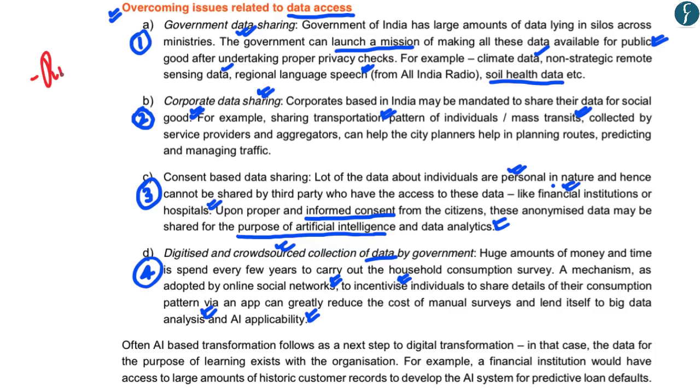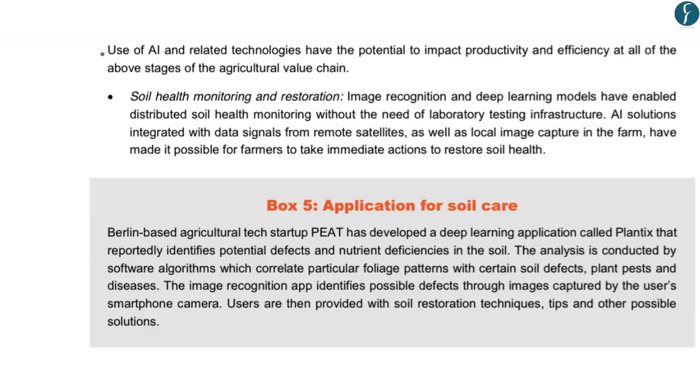Now, let us understand how artificial intelligence can be used in the field of agriculture for the aid of farmers. According to the NITI Aayog report, the use of artificial intelligence has the potential to impact productivity and efficiency in agriculture and has the ability of improving the agriculture value chain. The first potential impact highlighted in this report would be in the field of soil health monitoring and restoration.